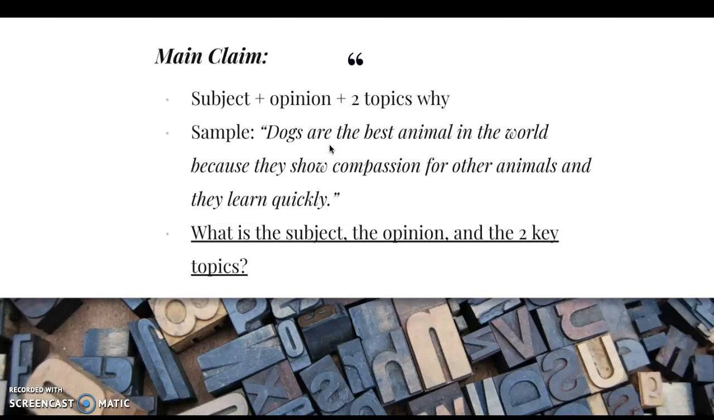So what I want you to do very quickly, I want you to reread that sample statement to yourself, and I want you to think, what is the subject? What's the opinion? And what are the 2 key topics or 2 key categories given? So again, answer that underlined question. I'll give you a few seconds to think about it in your head.